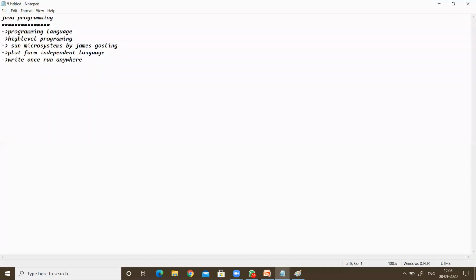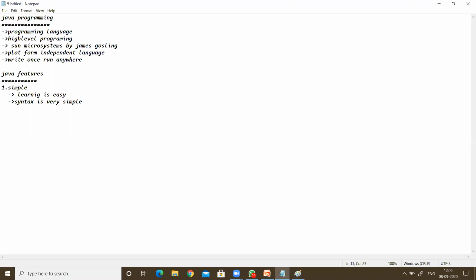Now we see some of the Java features. The first thing is that Java is a simple programming language. Why is it simple? Because learning is easy, and its syntax is very simple.